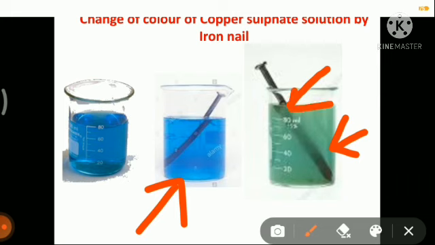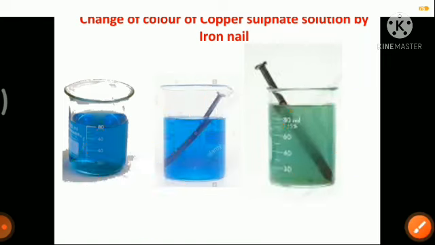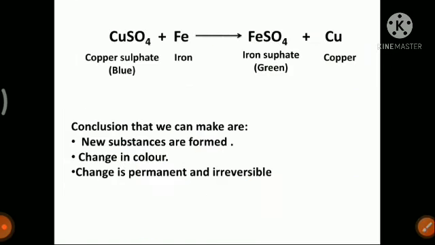And a new substance, ferrous sulfate, FeSO4, or iron sulfate, is formed and it is green in color. So in this reaction also we are getting a new substance, FeSO4, iron sulfate.